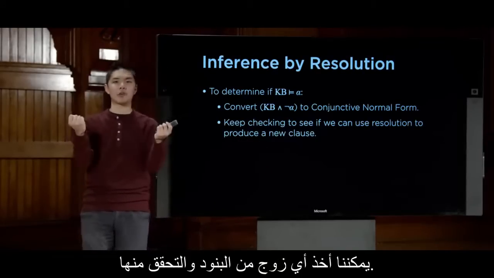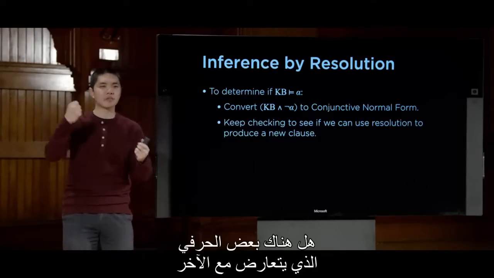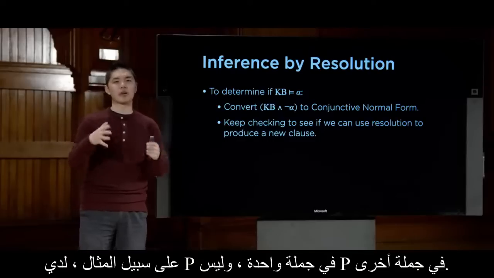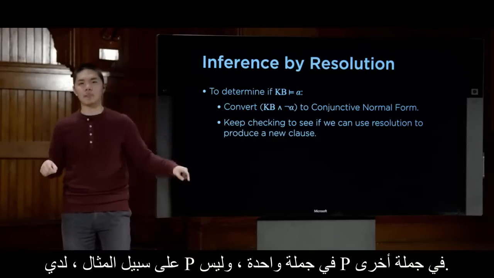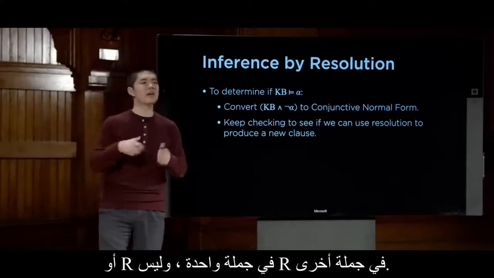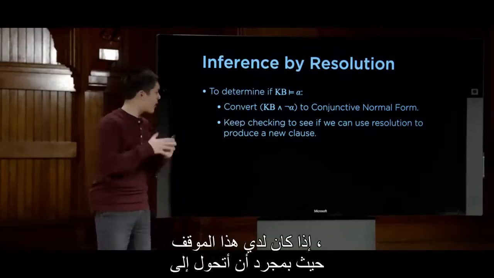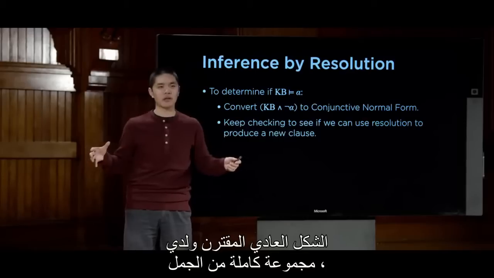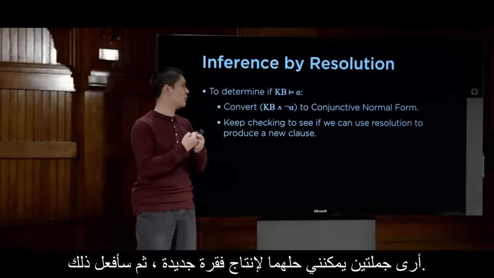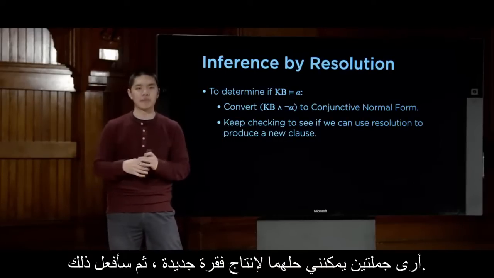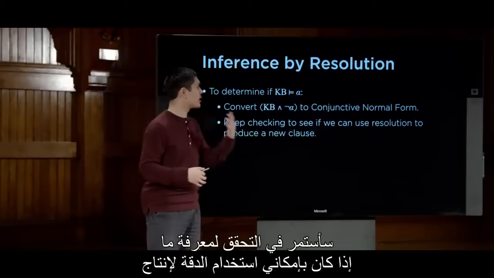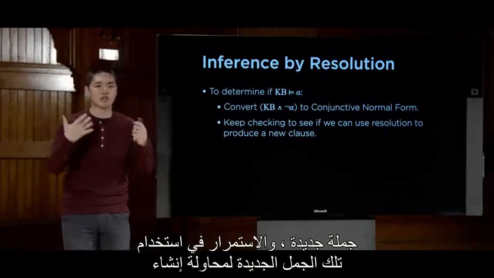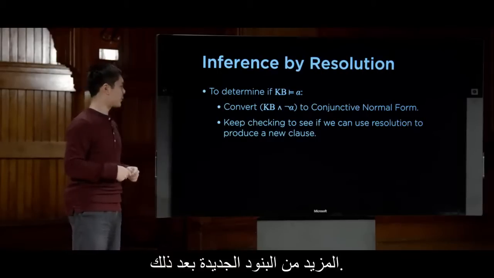We can take any pair of clauses and check, is there some literal that is the opposite of each other, or complementary to each other, in both of them? For example, I have a P in one clause and a not P in another clause, or an R in one clause and a not R in another clause. If ever I have that situation, where once I convert to conjunctive normal form I have a whole bunch of clauses, and I see two clauses that I can resolve to produce a new clause, then I'll do so. This process occurs in a loop. I'm going to keep checking to see if I can use resolution to produce a new clause, and keep using those new clauses to try to generate more new clauses after that.